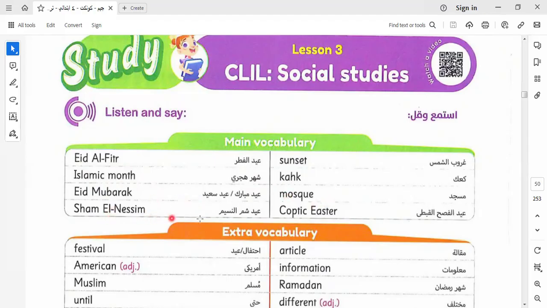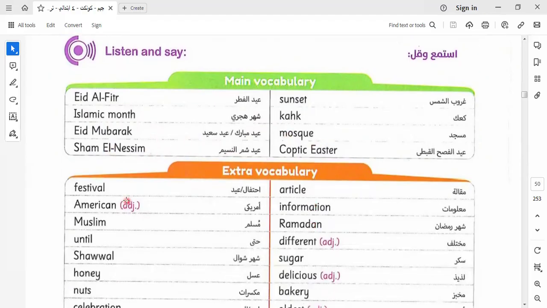Mosque, Sham El Nessim, Coptic Easter. Here we have some vocabulary like festival, article, American. American is a nationality, but America is the United States of America. America is a place, a country, but American is a nationality. American here is a nationality.